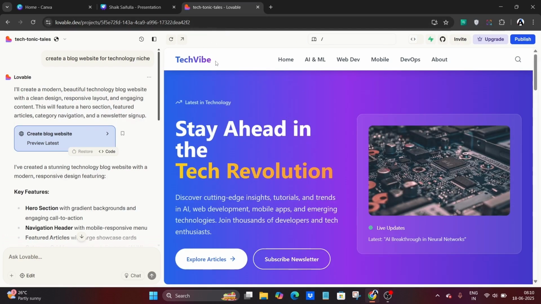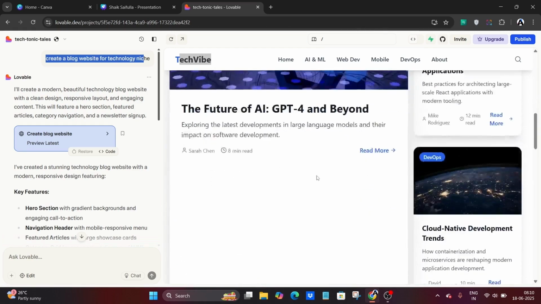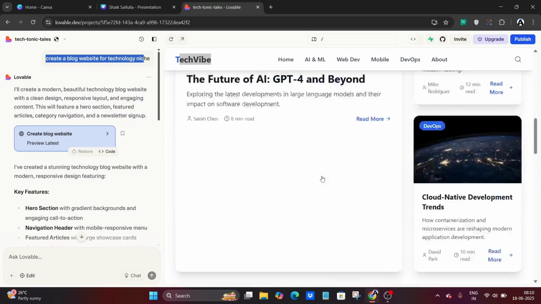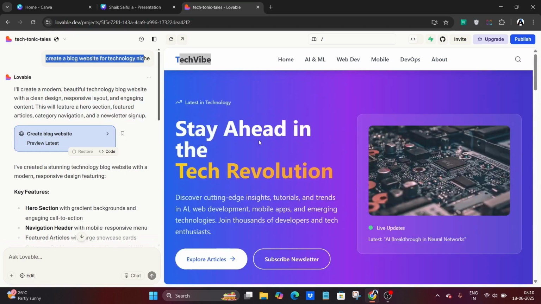We have used a simple prompt to create this amazing website, to automate all those things. Now you can see this is the front end code. It looks better, right? So you can do these things by simply giving a prompt here. This is the design, and you can see the code here.